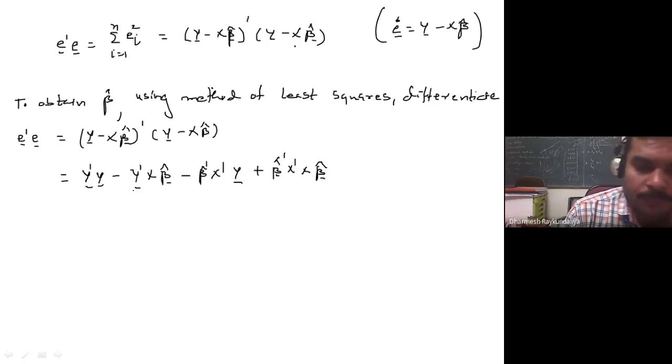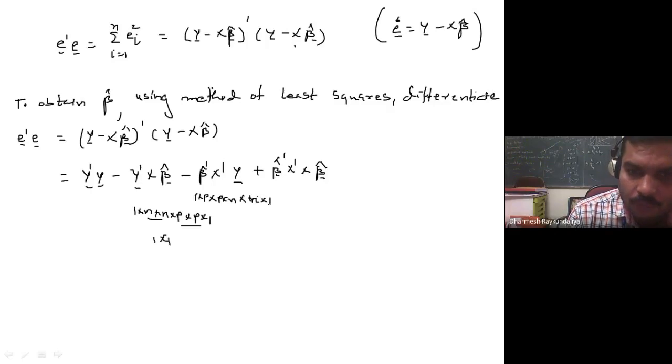Now what is the order of y? It is n cross 1. So what is the transpose order? It is 1 cross n. This x has n cross p, and beta cap has p cross 1. So it is 1 cross 1. It is a scalar. Similarly here it is 1 cross p, x transpose has order p cross n, and y has n cross 1. So again it is a scalar.